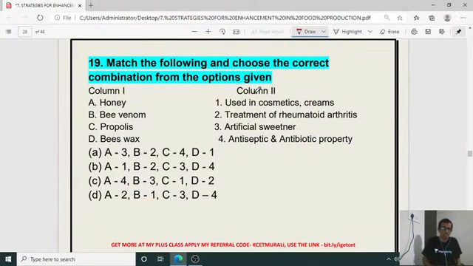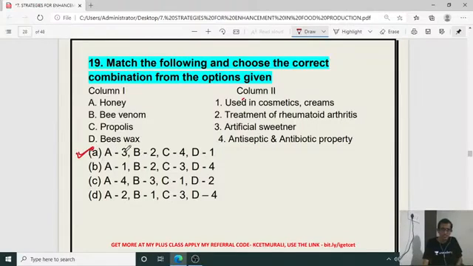Here, in the first column, I have given honey, bee venom, propolis and beeswax. So these are economically important byproducts, isn't it? And in the second column, I have given the use of each one. So the right option for this 19th question is A.